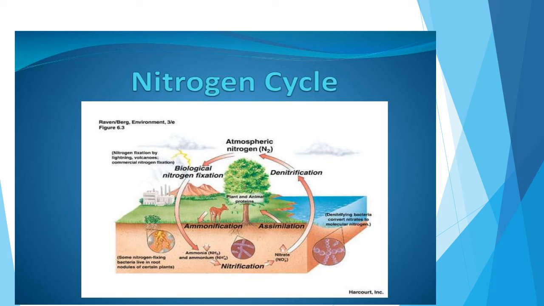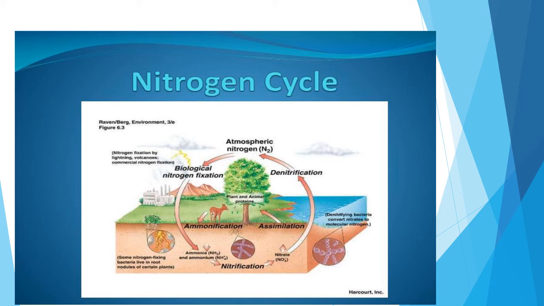Then the fourth step is nitrification. Ammonium salt in the soil is converted first into nitrites by Nitrosomonas bacteria. The nitrites are then converted into nitrates by Nitrobacter bacteria. These bacteria are called nitrifying bacteria and this process is called nitrification. So, nitrification is the conversion of ammonia into nitrates.